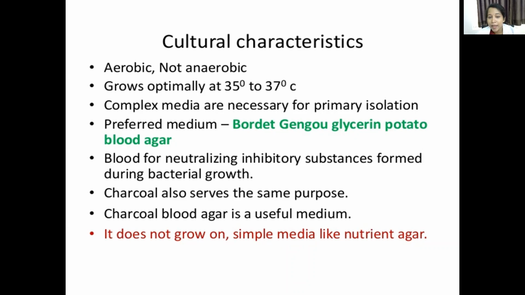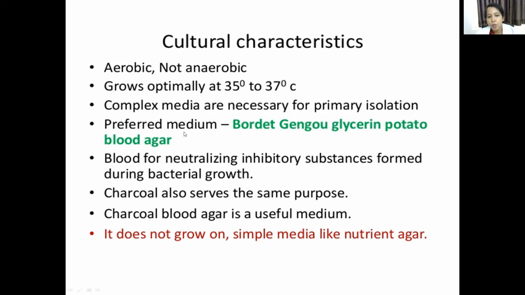Like Haemophilus we read in the last class, this also doesn't grow in simple media like nutrient agar. What we need is complex media necessary for isolation.